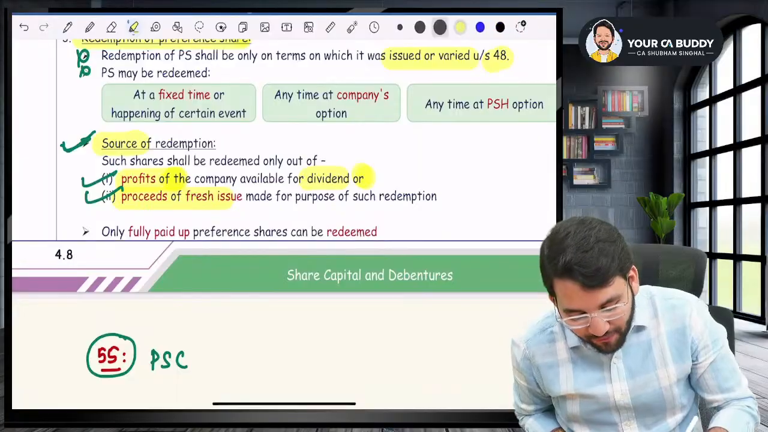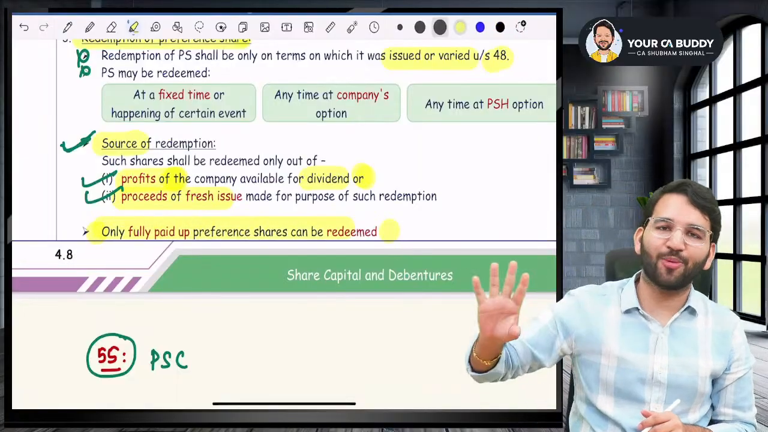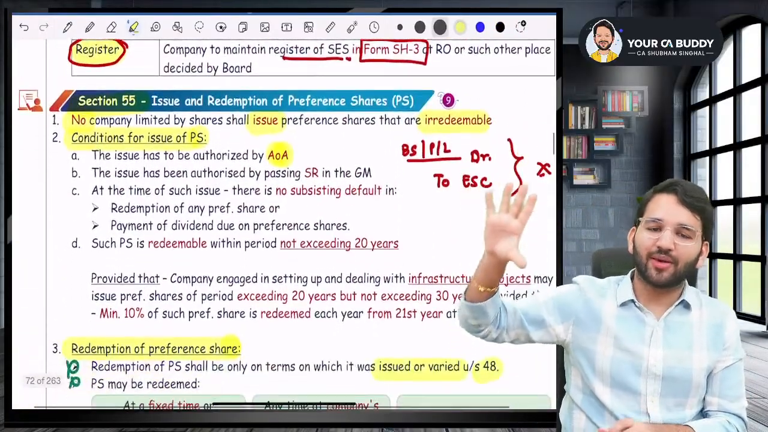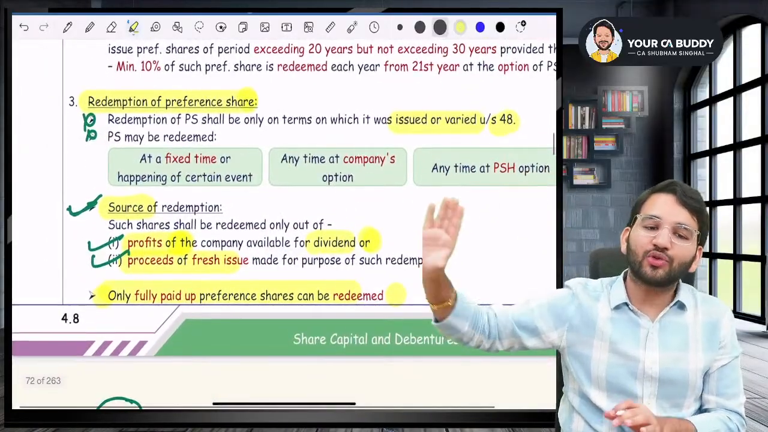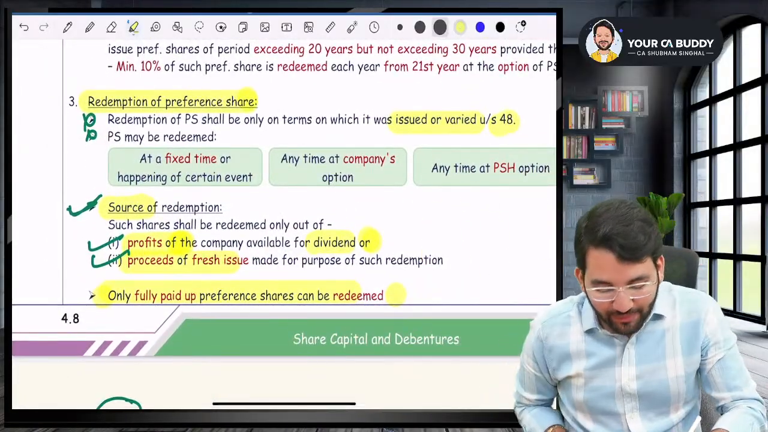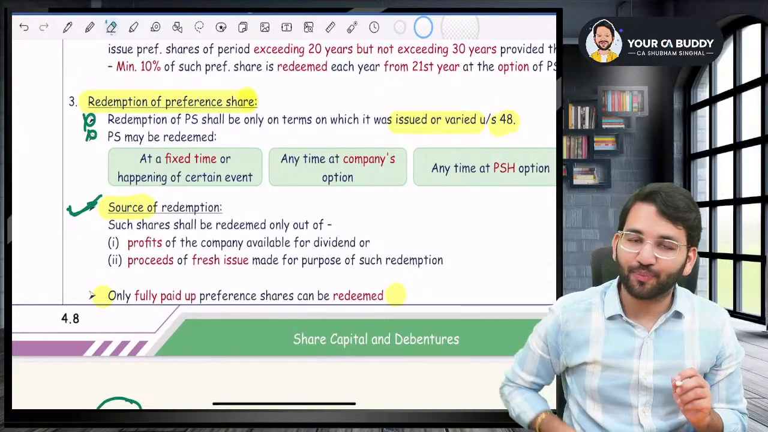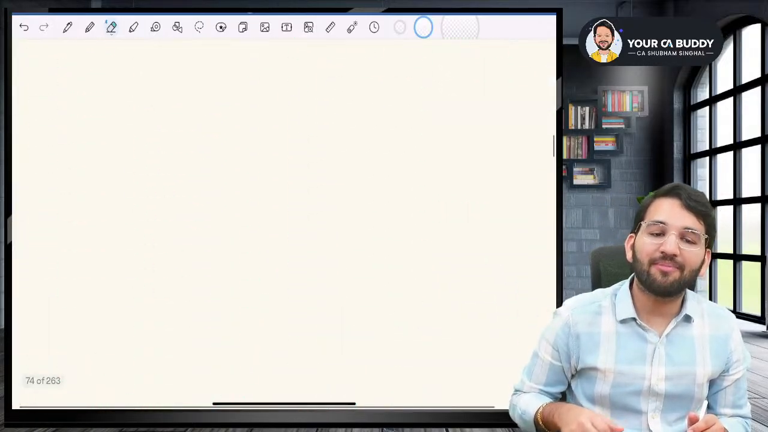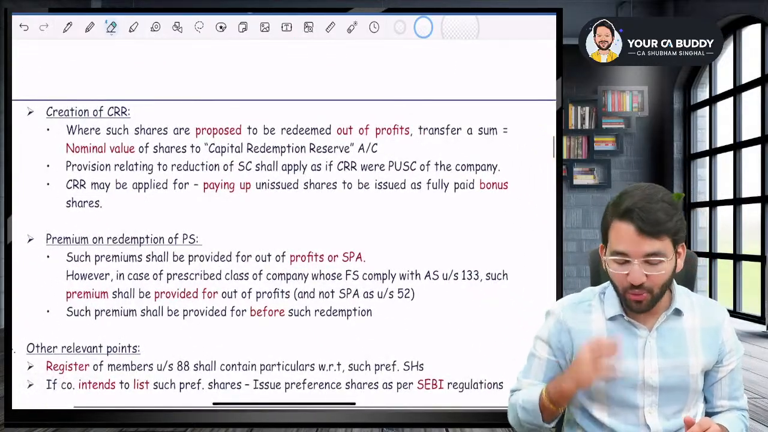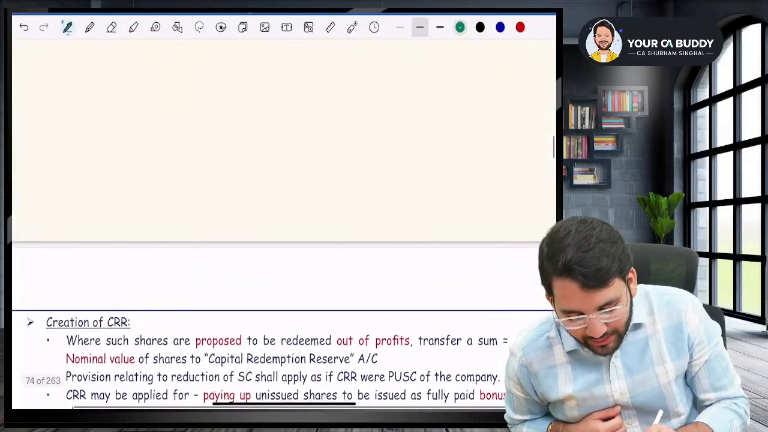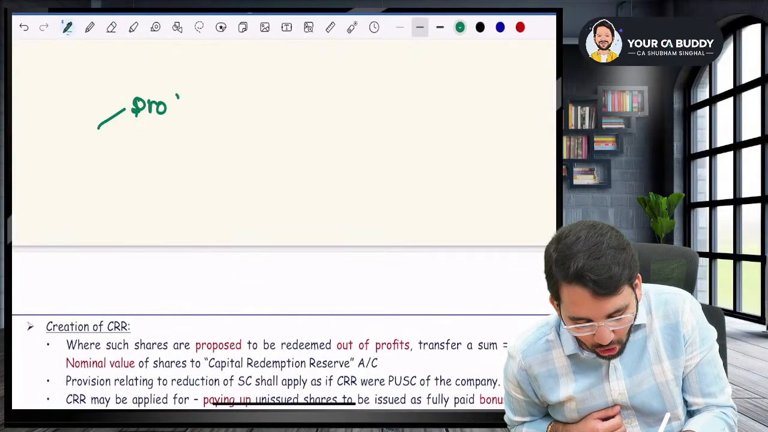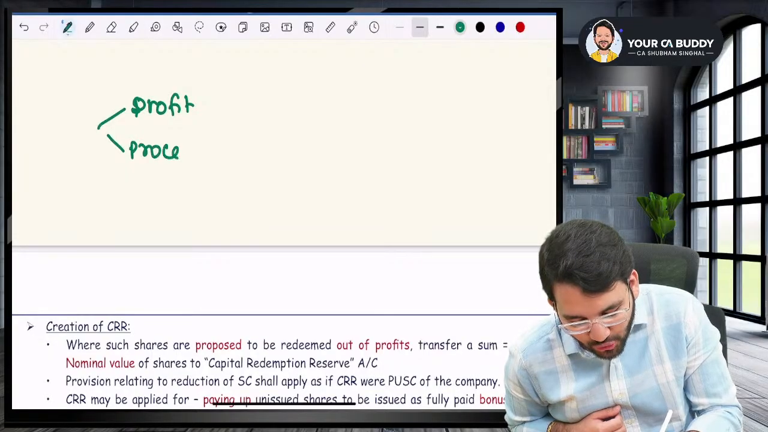The next one is only fully paid up preference shares can be redeemed, others cannot be redeemed. So what did we study first? What is the condition for issue and what is the source of redemption? So source of redemption is profit or proceeds of fresh issue. But sir, what about the premium part? What about the premium? Listen to me very carefully. Sir, what is the source? The source is profit or proceeds of fresh issue.